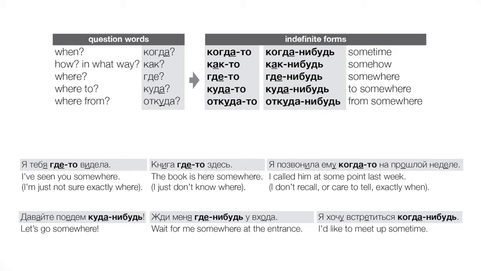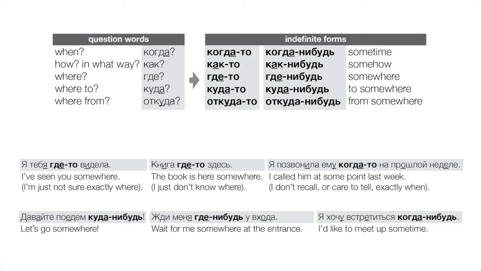Okay, so let's look at examples here. Я тебя где-то видела. So with -то, we're thinking vaguely more definite, right? This is a more definite expression. Я тебя где-то видела. I've seen you somewhere. Note the verb is past tense. So the idea here is that I've seen you somewhere, I'm just not sure where exactly.